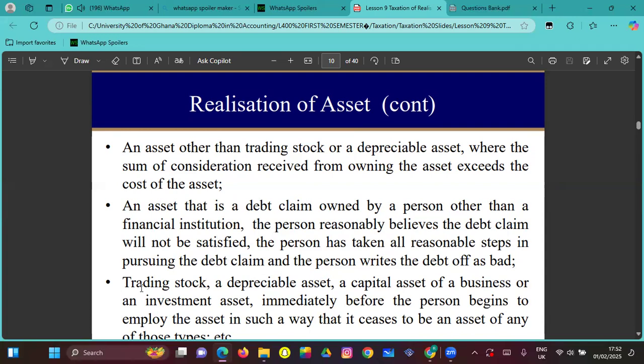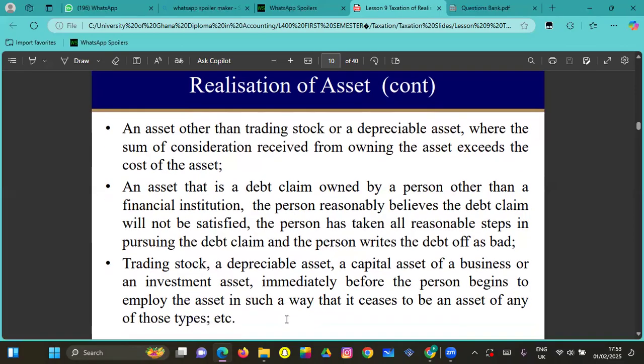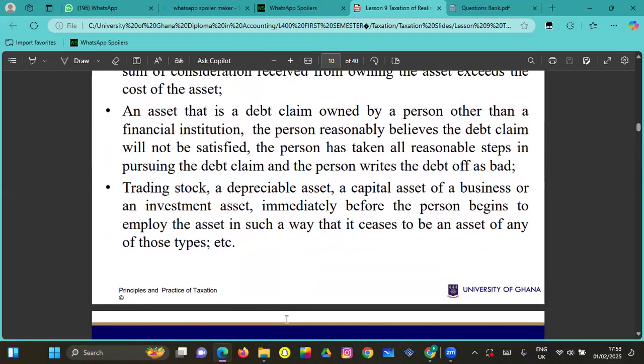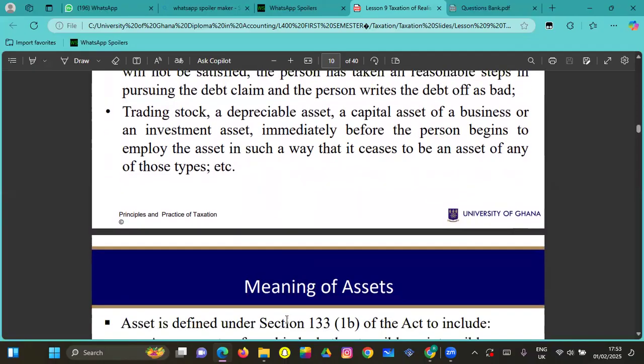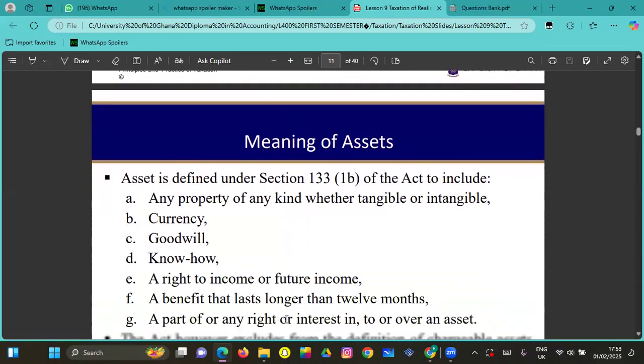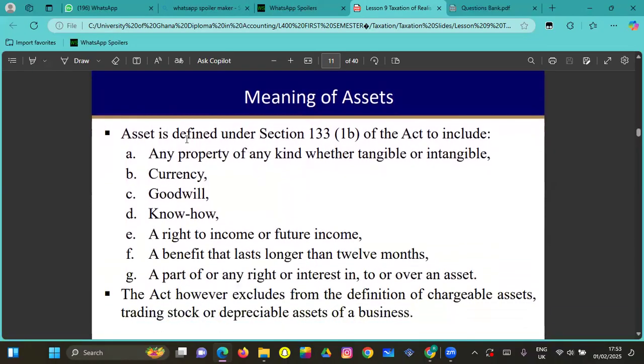Then we also have trading stock, a depreciable asset, a capital asset of a business or an investment asset immediately before the person begins to employ the asset in such a way that it ceases to be an asset of any of those types, right? So an asset that changes its form. That's what this is trying to say. So these are some of the meanings of realization of assets.